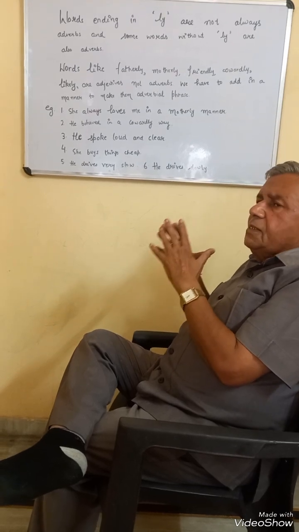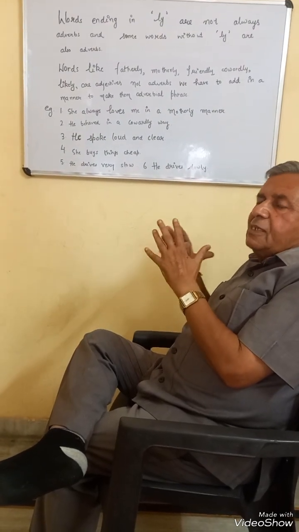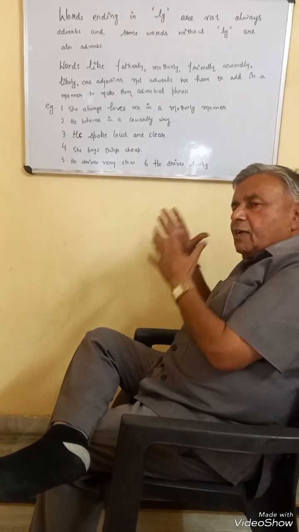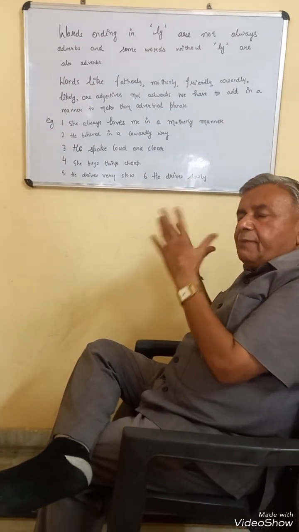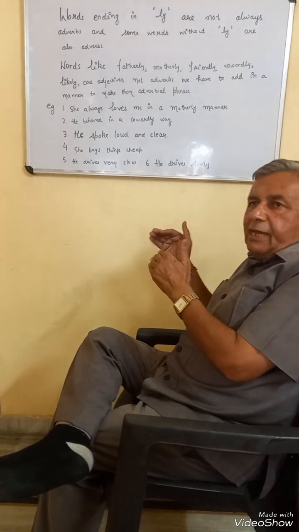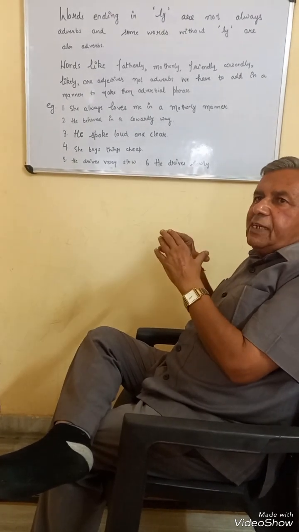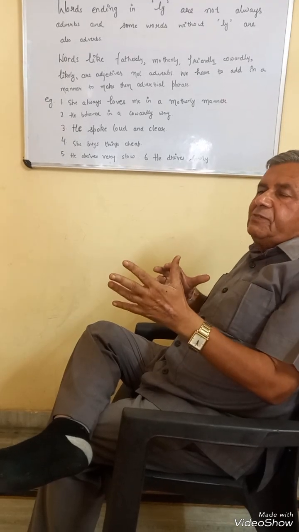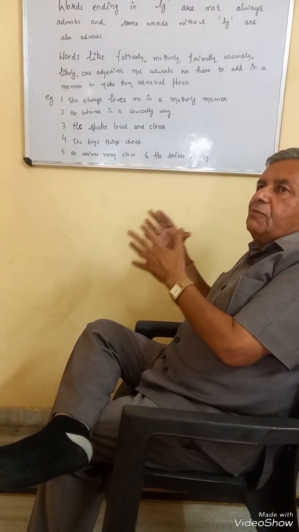So, thus, there are certain adjectives which can be used as adverbs in the same form without the need to add ly after them. Though the major rule is that we form an adverb from an adjective by adding ly.